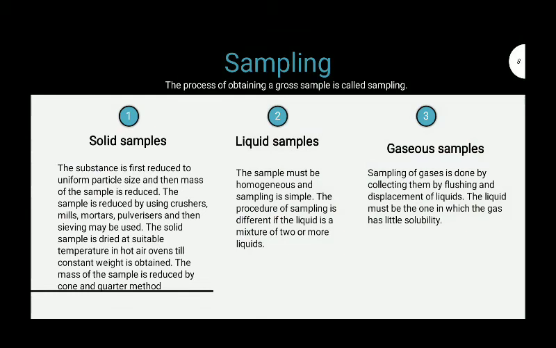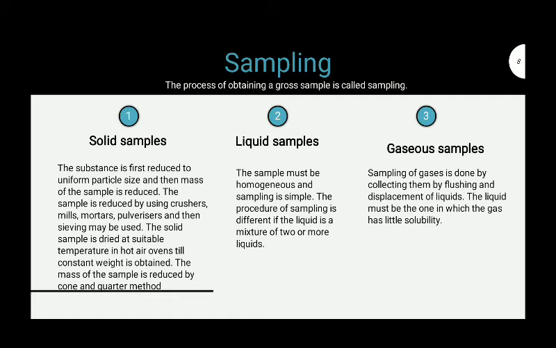Sampling. The process of obtaining a gross sample is called sampling. Gross sample means a huge amount of the sample. Samples are of 3 types: solid sample, liquid sample, gaseous sample.